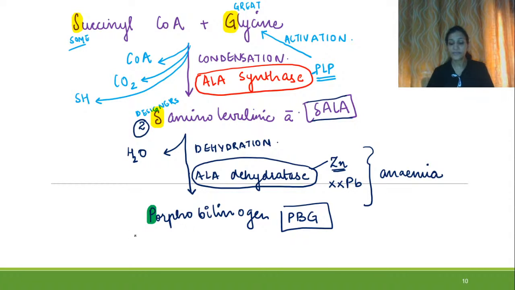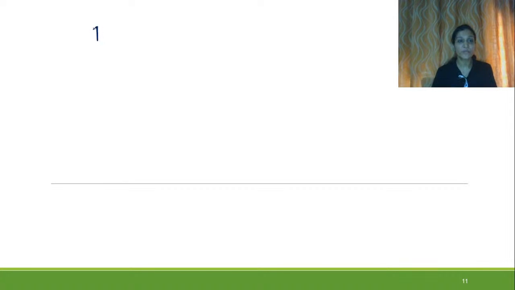Let's move further. This is formed. What is its structure actually? Because from here, things will be quite dependent on the structure also. The structure here is a monopyrrole ring. So porphobilinogen is formed by dehydration of two molecules of delta amino levulinic acid. Now four molecules of porphobilinogen will react in a kind of condensation reaction.